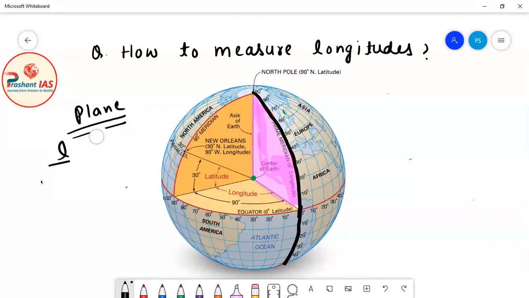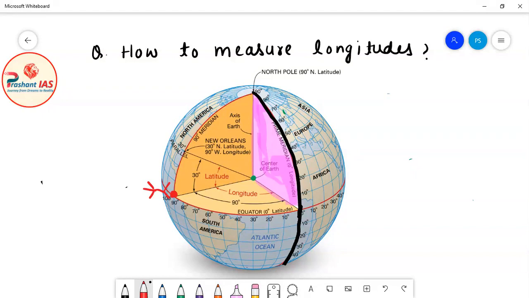The answer to this question is very, very simple. Friends, let's suppose that a person is standing here on the surface of the earth. See on the screen, I am highlighting this portion in red color, and this person is standing here on the surface of the earth. In the last class we taught him how to measure latitudes, so he can measure latitudes. But now, for telling the location to his friend, he also needs to know the longitude of his place. So how will he measure the longitude?